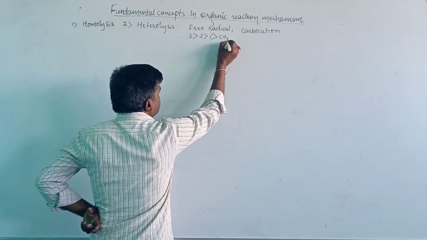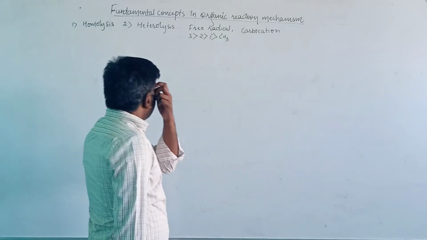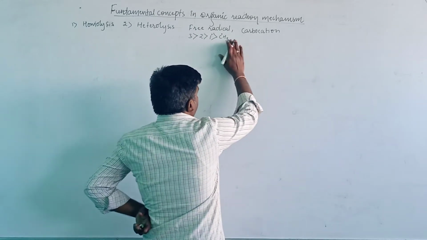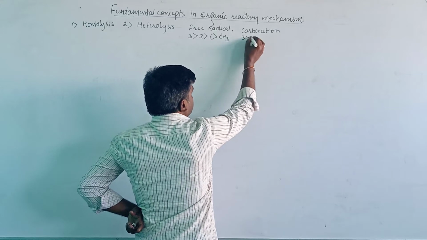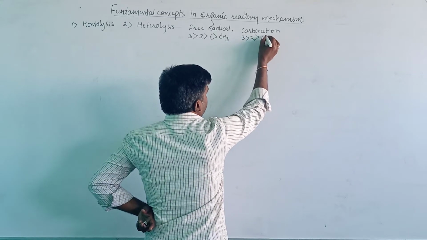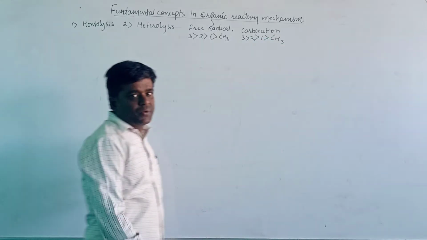Likewise, the most stable carbocation is tertiary, then secondary, primary, and methyl carbocation.